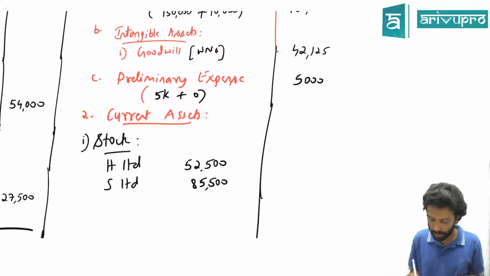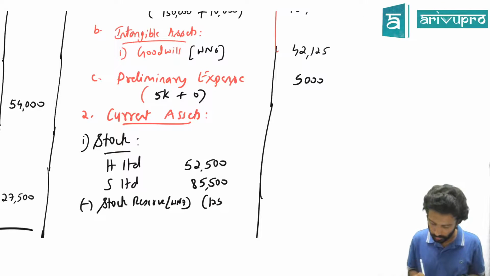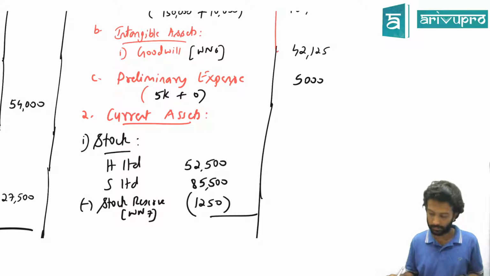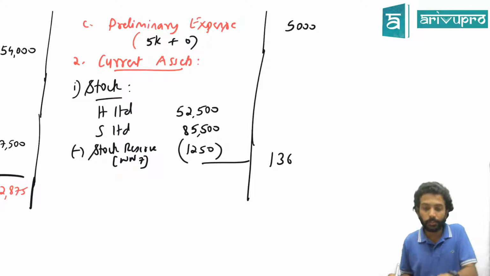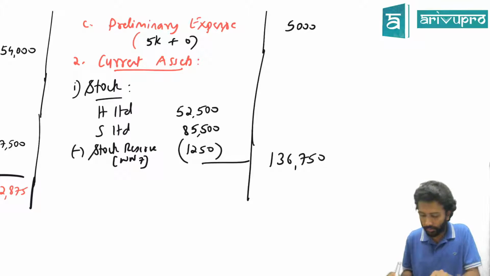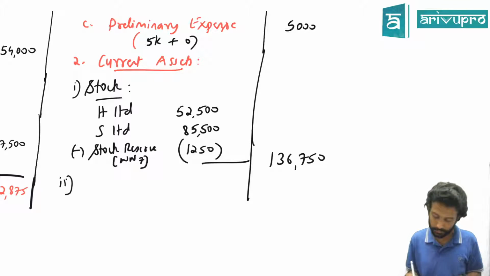Should we do any adjustment? You have to reduce the stock reserve. How much is the stock reserve we got in working note number 7? 1250. If you deduct, how much are you going to get? 1,36,750.